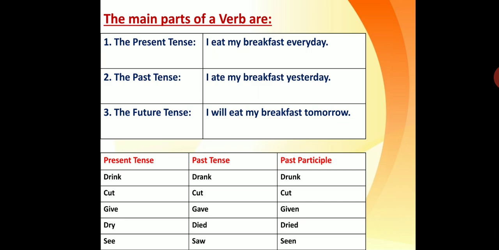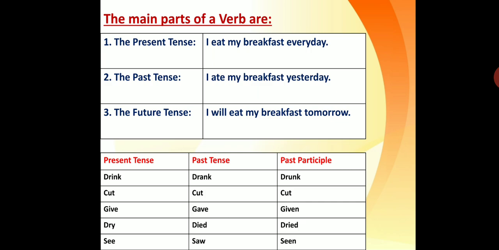Present, past and future. So these main verbs, if you try to see the eat, ate, will eat, I have changed them in such a kind of way. Go to the next table. How a verb is used: it is used in the present tense, past tense and past participle. Not tense, past participle. Present tense, past tense and past participle.